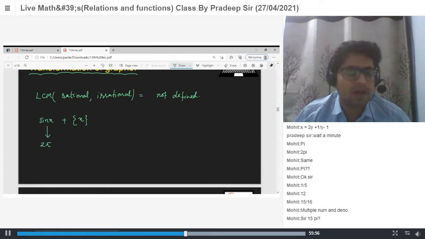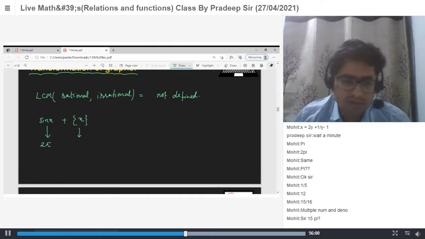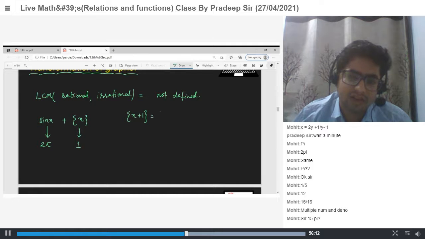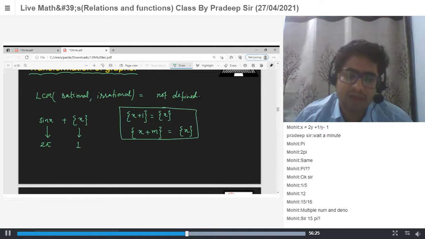And what is the period of fractional part of x? The period is 1. Why? If you add 1 to x, you will get the same fractional part of x, because we have the property that fractional part of x plus an integer m is equal to the fractional part of x, where m must be an integer.